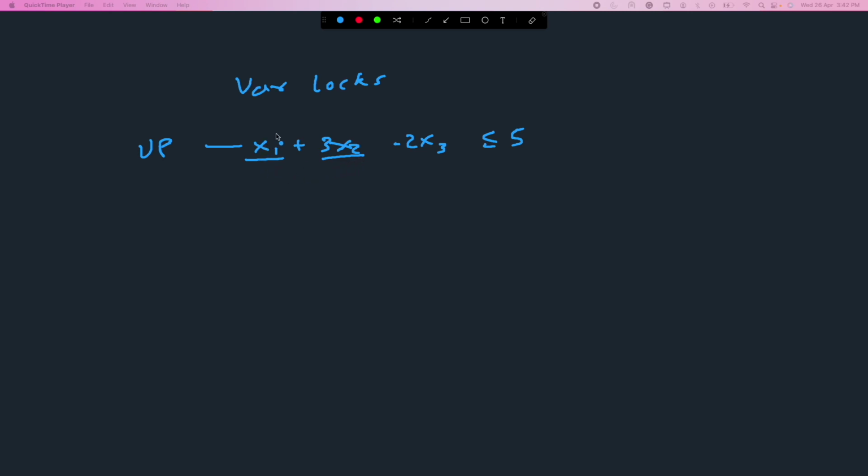I can't arbitrarily increase x1 to any value; I have a bound on it. Similarly, this constraint is also a down lock on our variable x3. So these are up locks and down locks, and we have more constraints. So we have a bunch of up locks and down locks for x1, and similarly a bunch of up locks and down locks for x2, x3, and all the variables, right?